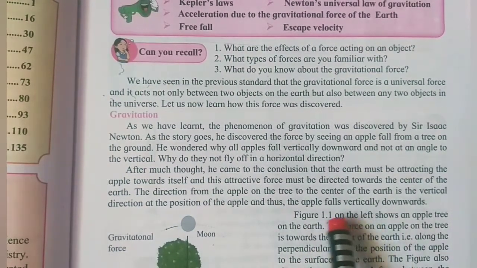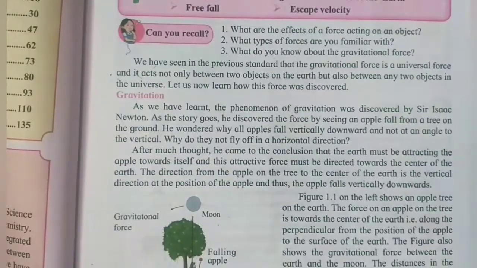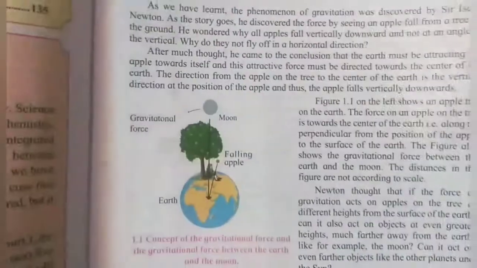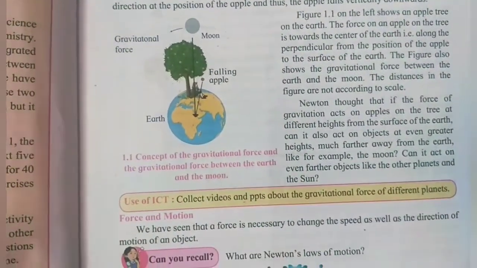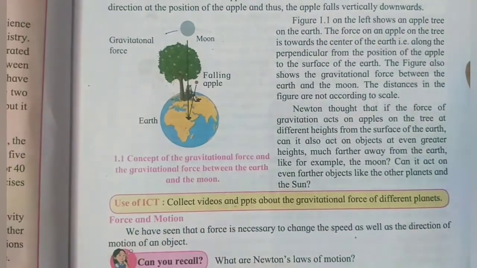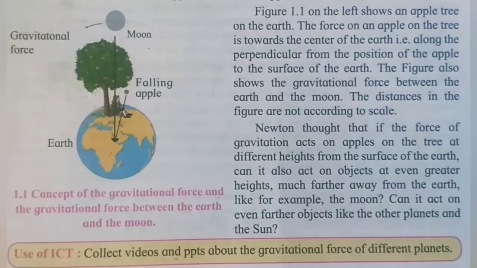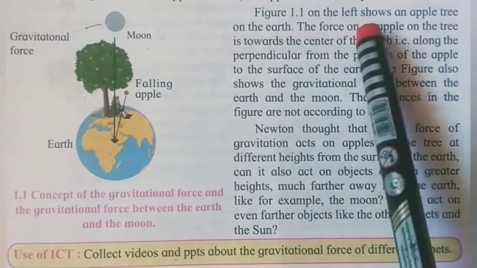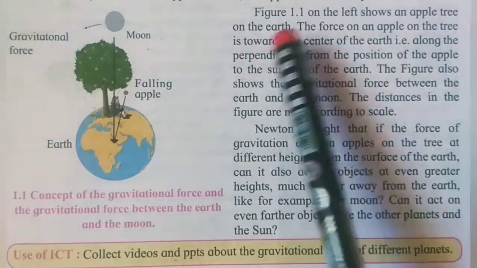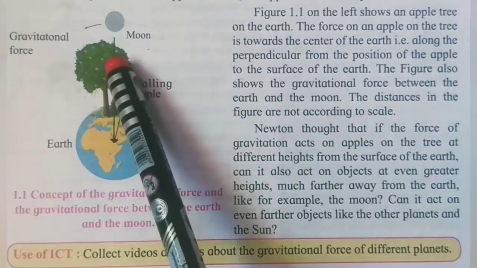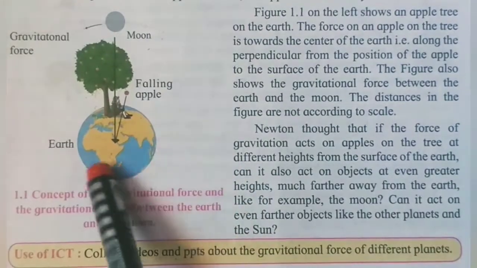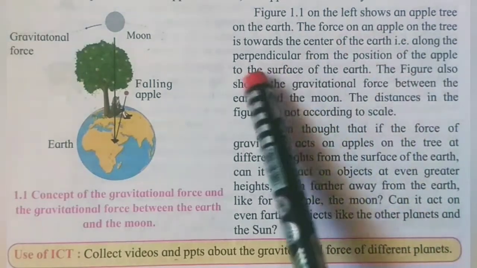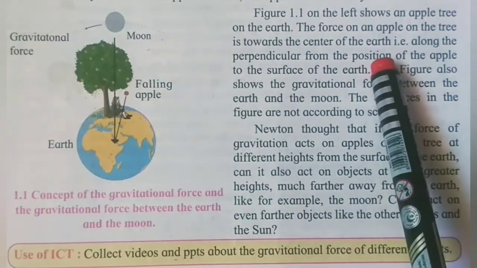So see here, one figure is given. In that we can understand more about this lesson, gravitational force. Figure 1.1 on the left shows an apple tree on the earth. So here is the apple tree on the earth. The force on an apple on the tree is towards the center of the earth.